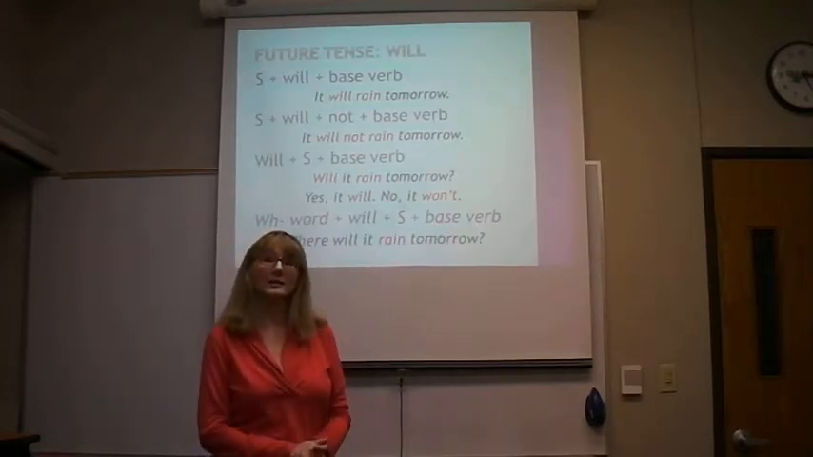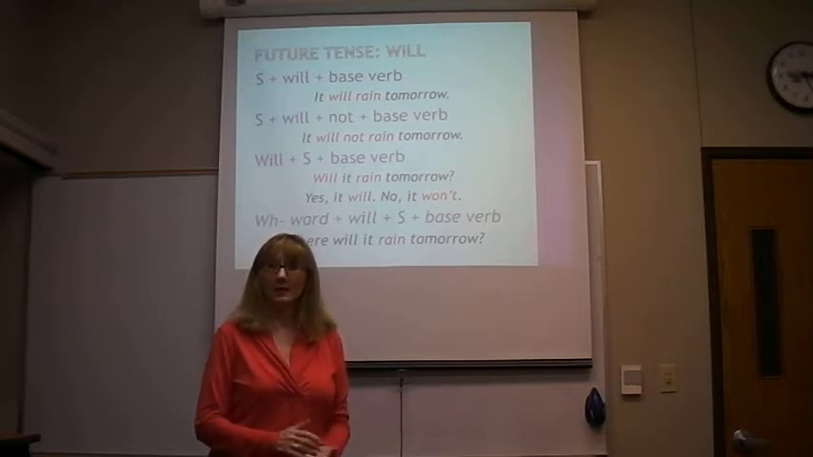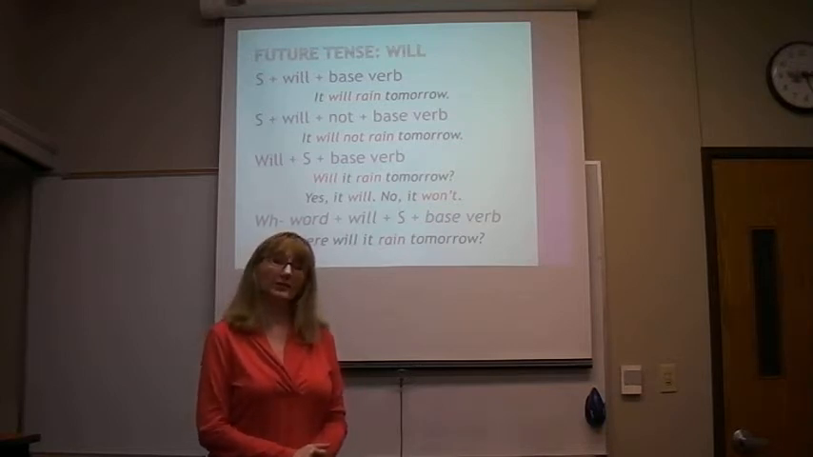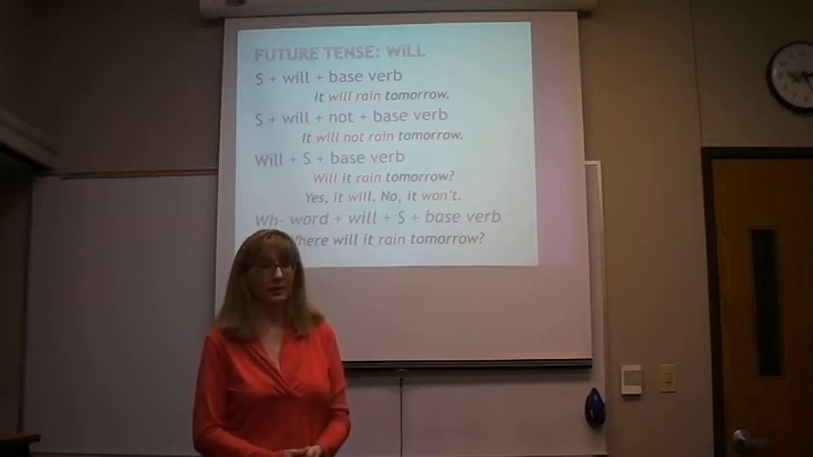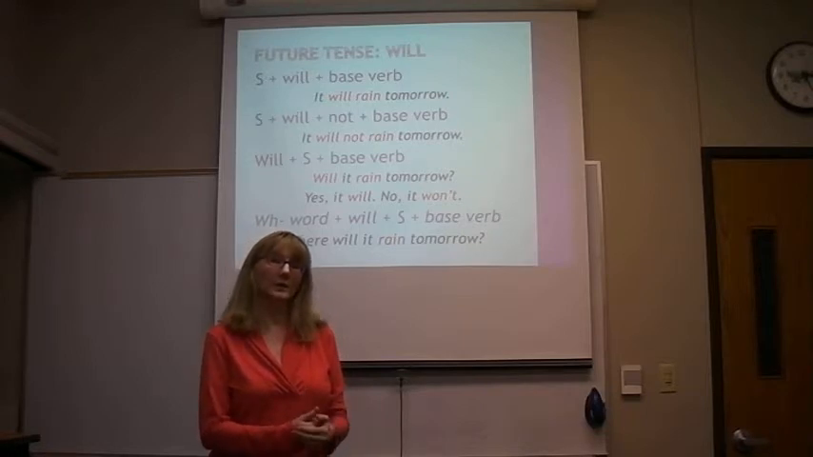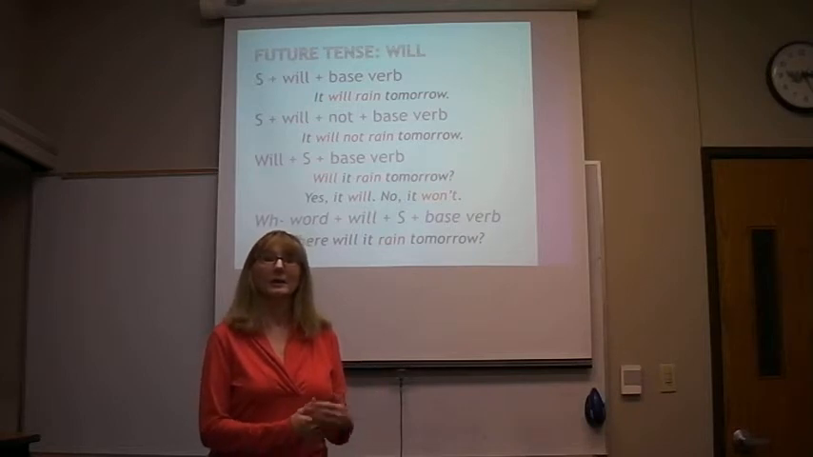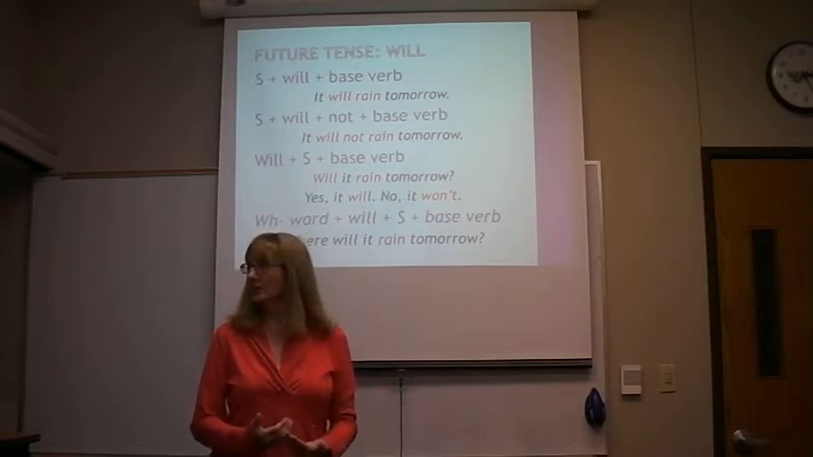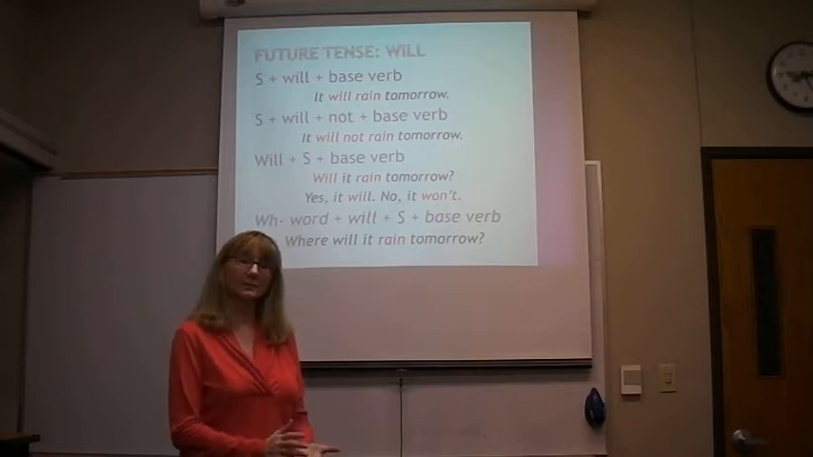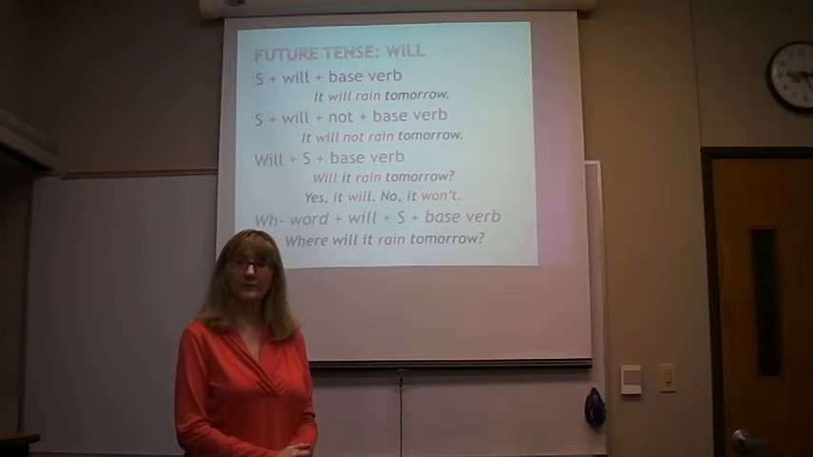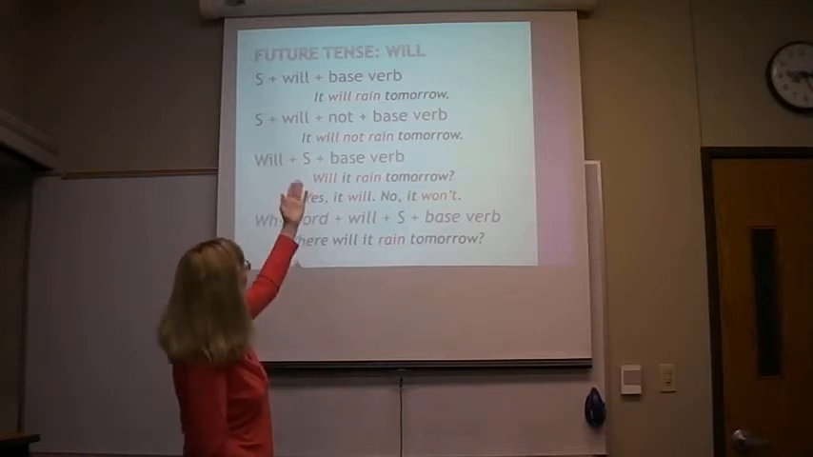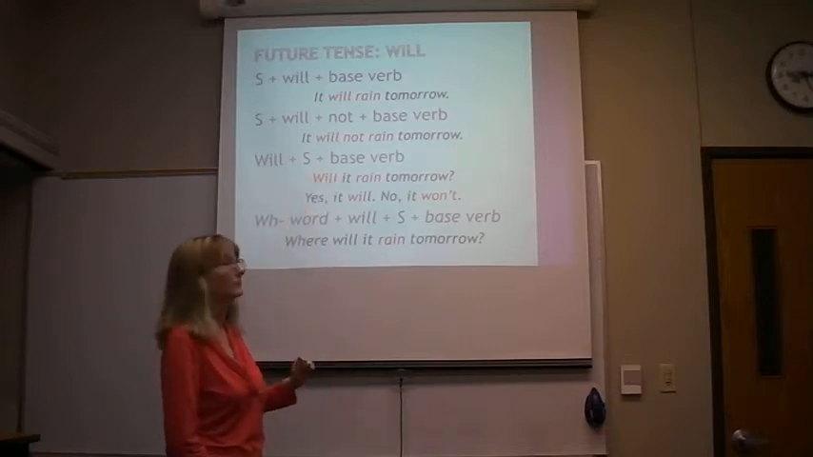For future tense will, we write it like this. Will is followed by the base verb. Remember, the base verb is the same thing as the simple verb, and when you look at your verbs, that is the first verb. For example, eat is the base verb. So, if you want to just write a simple sentence in the future, you would say subject plus will plus base verb. For example, it will rain tomorrow.